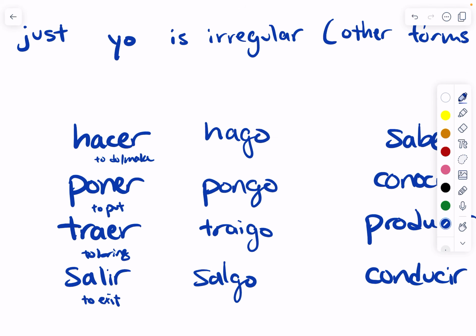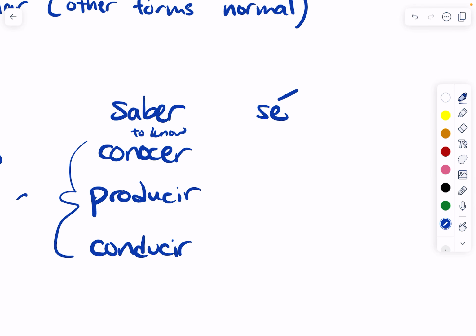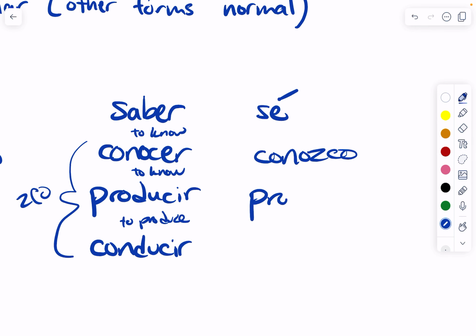So these first 4 go in the yo. And then these 4, saber, which means to know. If I want to say I know, yo sé. And these next 3 all go in the yo form. Conocer, which also means to know, conozco. Producir, to produce. If I want to say I produce, produzco.